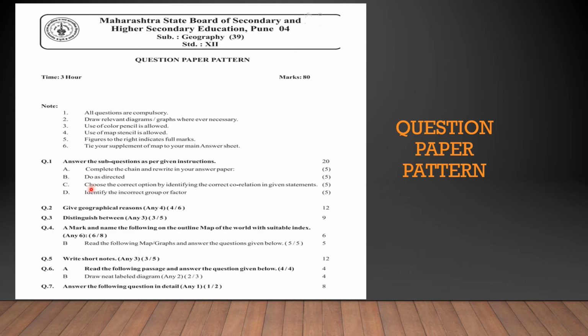Now, D. Identify the incorrect group or factor. What is incorrect group or factor? For example, continents which have least population. So you have to think, what are continents? After you know what are continents, you have to think about continents that have the least population. First one, South America, Asia, Australia and Africa. So which continent will have the least population? You will find out the answer and write it down.